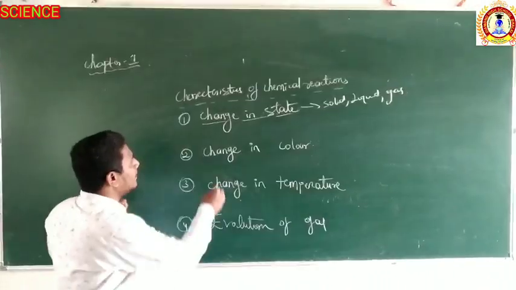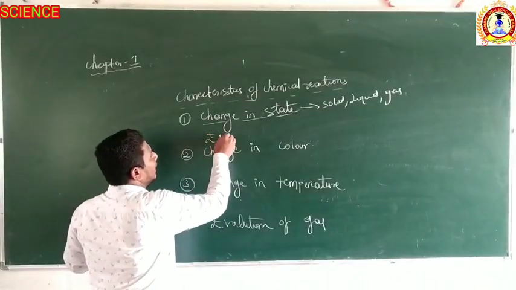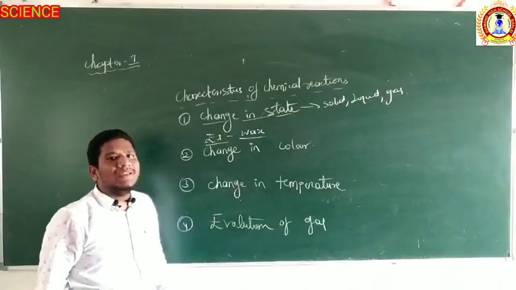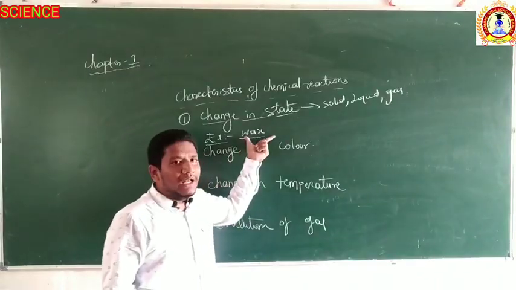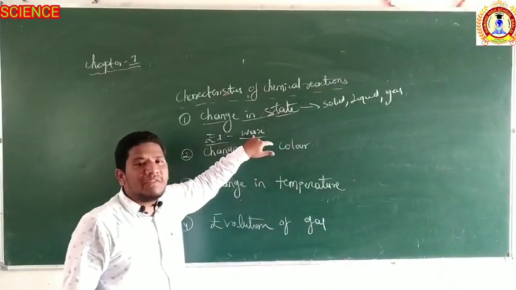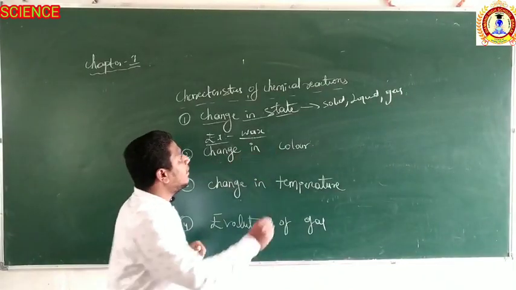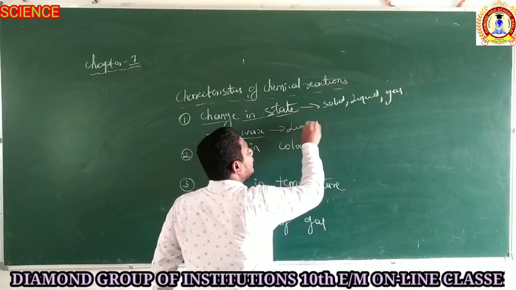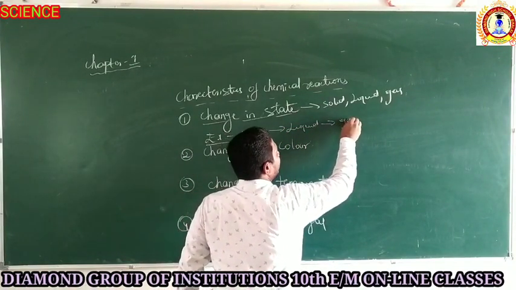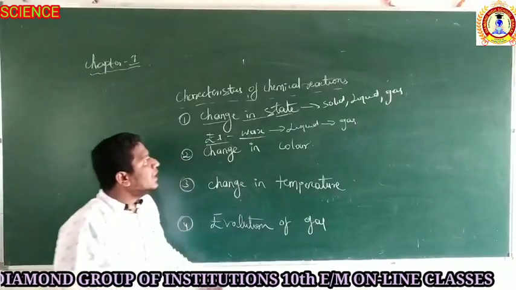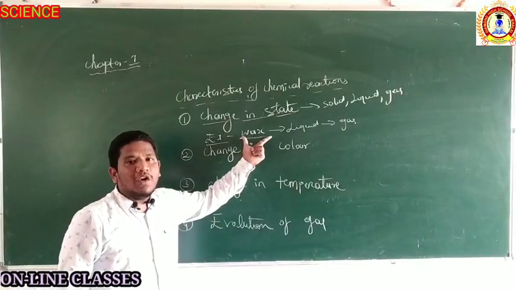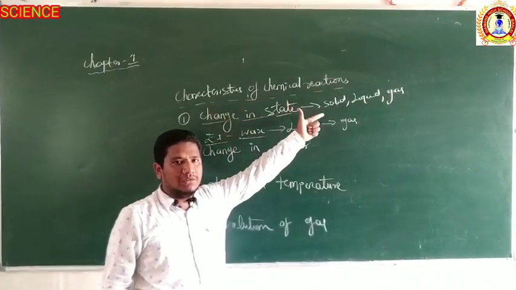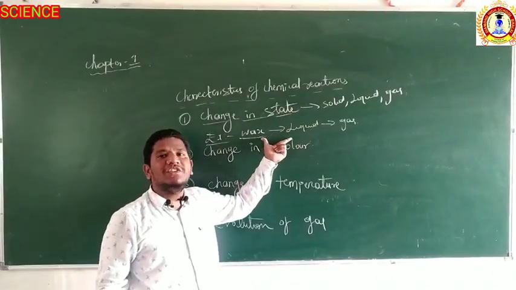Just take an example of wax, nothing but the candle. When you burn the candle, you see that the wax is present in a solid state. After burning, the wax converts into the liquid state. Then it converts into the gaseous state, which liberates carbon dioxide. It indicates that the burning of wax is also an example of a chemical reaction. We can say that a chemical reaction is taking place there.